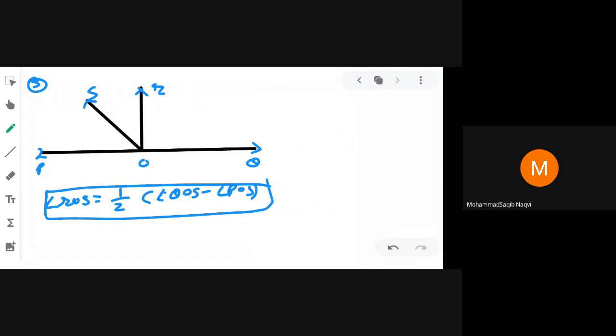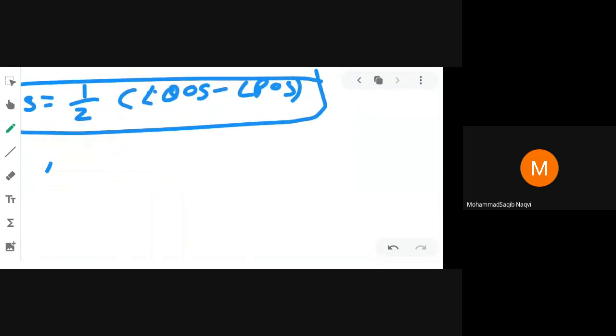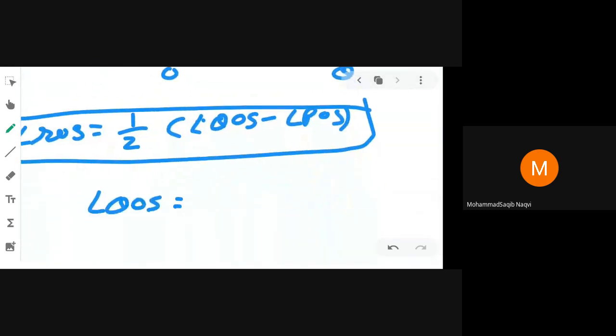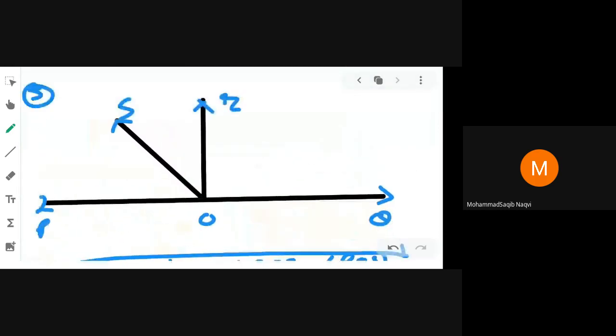First, if you want to write angle QOS, angle QOS is equal to angle QOR plus angle ROS. QOS means this total angle, in which angle QOR and angle ROS, these two angles are there. Yes or no?